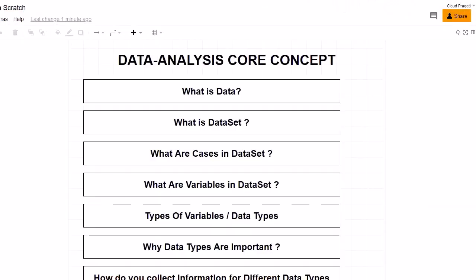Once we have collected the data from different sources, we must keep it in some place. Sometimes it is kept in an Excel file, sometimes in another file format. In our example, we have kept the data inside a CSV file. So let's look into that.